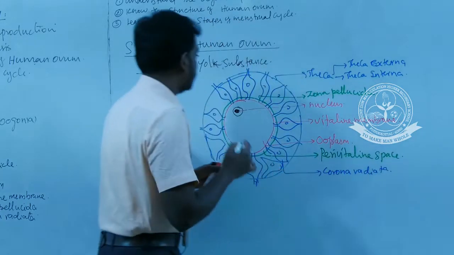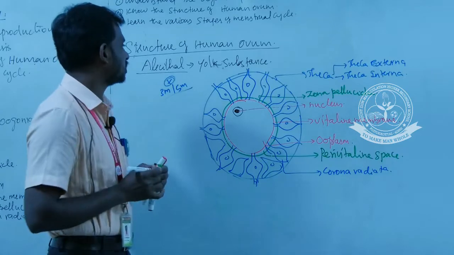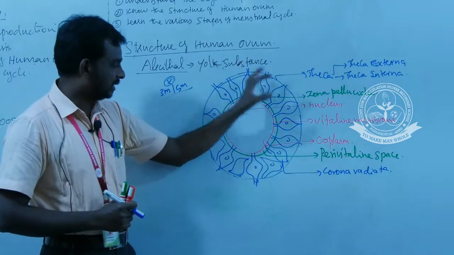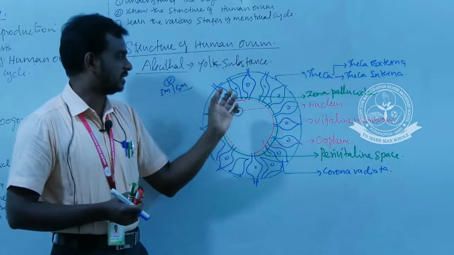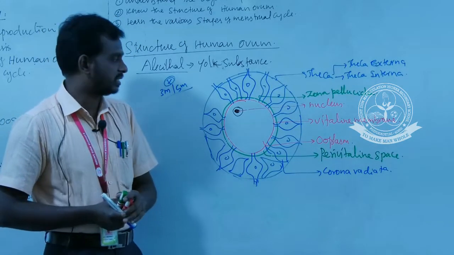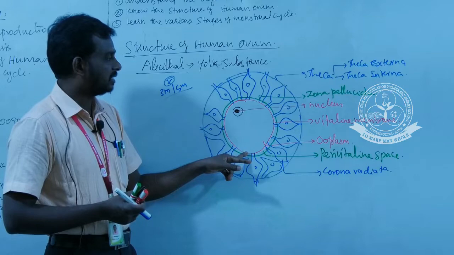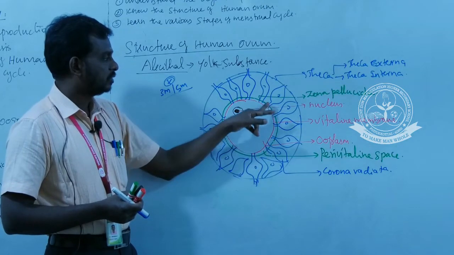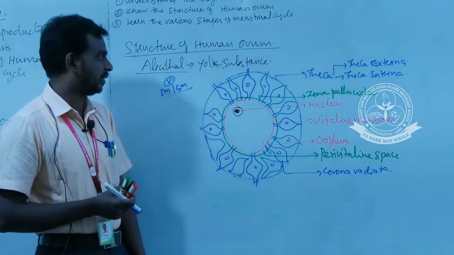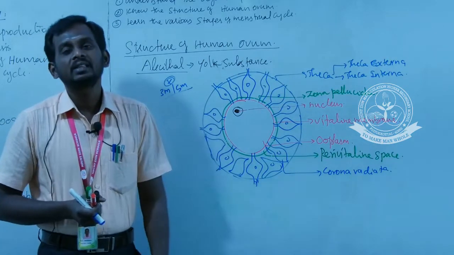Okay, that's all. This is the most important 3 mark or 5 mark question: describe the structure of a human egg with a neat labeled diagram. So what are the things you have to understand in this part? First, it is alecithal type. Alecithal means absence of yolk substance, and it is surrounded by three layers. The primary layer is the vitelline membrane, followed by the zona pellucida, surrounded by radiated cells called corona radiata. Finally, the entire surface of the human egg is surrounded by theca interna and theca externa.